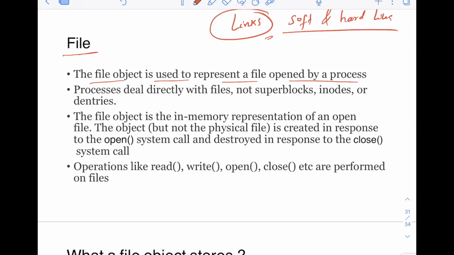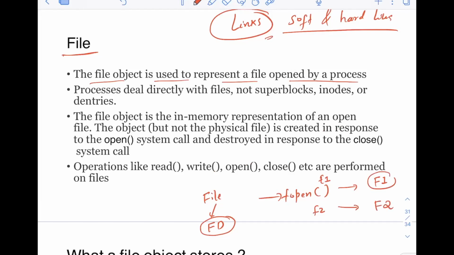So if you remember, in the C program that we have seen, we have used fopen. Whenever we use fopen, it is actually creating a new file object, and of course this file object will have a unique file descriptor that we have already talked about. If you call fopen with a file named F1, a unique file object is created for it, let's say capital F1. If you do it for file F2, another unique file object is created. These two are differentiated by unique numbers, which are called file descriptors.